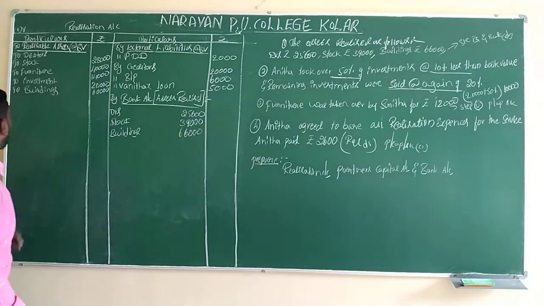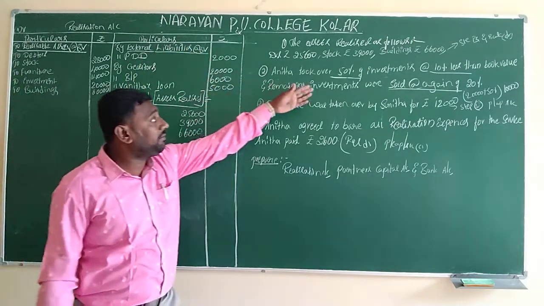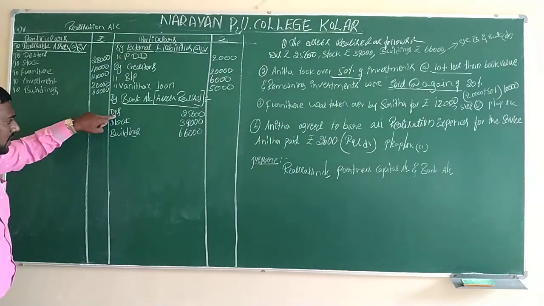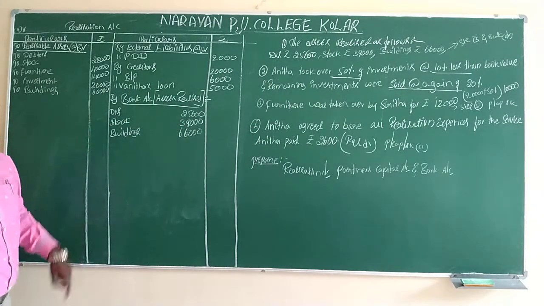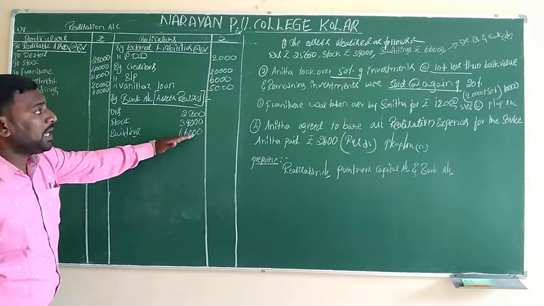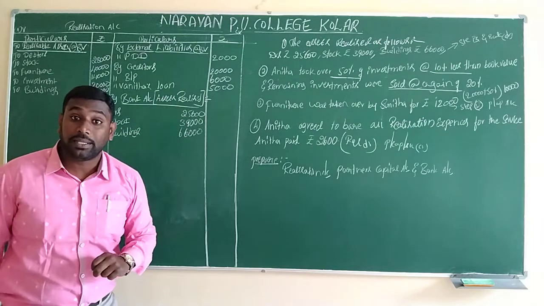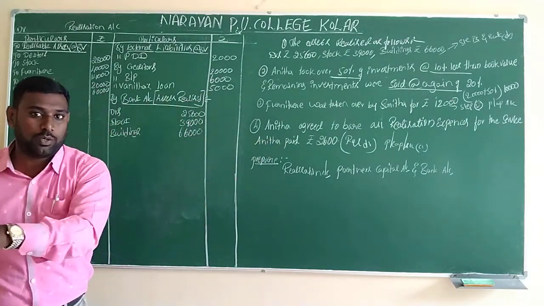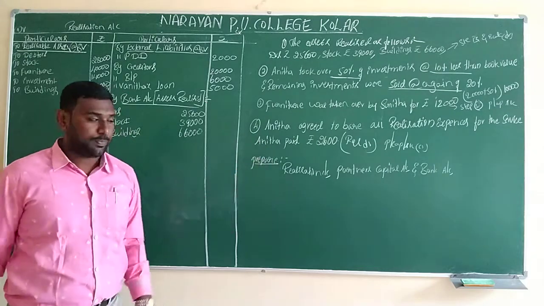The company will have 5 assets: 1, 2, 3, 4, 5. But here, for realization, they have given only 3 assets that they are going to sell directly: debtors, stock and buildings. These 3 they are going to sell, which means they will get this much value. Next, what about the remaining 2 assets? Furniture is taken over, which means the full asset is taken over. That will come to step number 5.